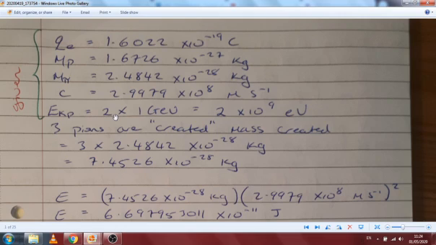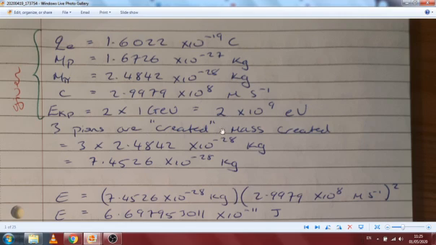It says, in a circular accelerator, 2 protons, each with a kinetic energy of 1 giga-electron-volt. So again, you've got to be careful. Each of them has 1 giga-electron-volt, so we have to double that. That gives us 2 giga-electron-volts, and giga is 10 to the 9. So we have that much in electron-volts, and that's what we'll start off working with.